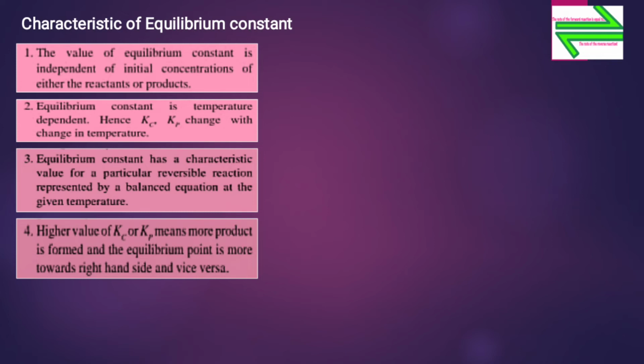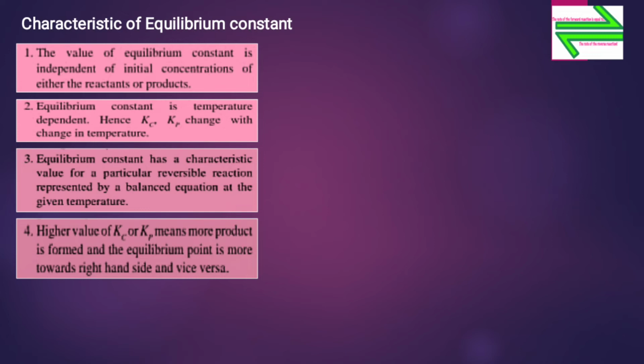Now let us see about the third characteristic. Equilibrium constant, that is Kc, has a characteristic value for a particular reversible reaction represented by a balanced equation at the given temperature.